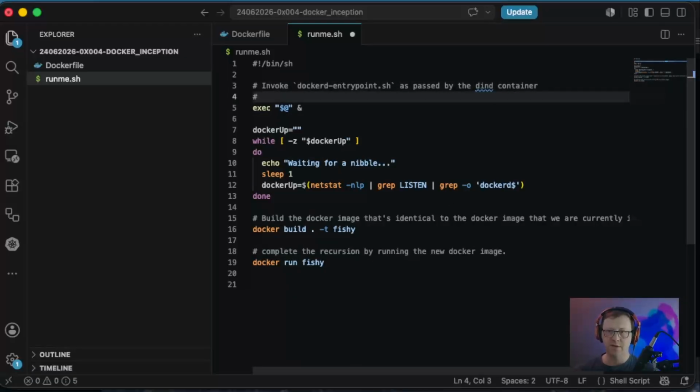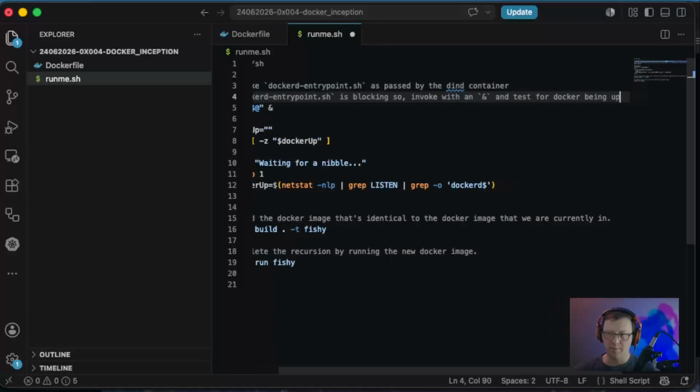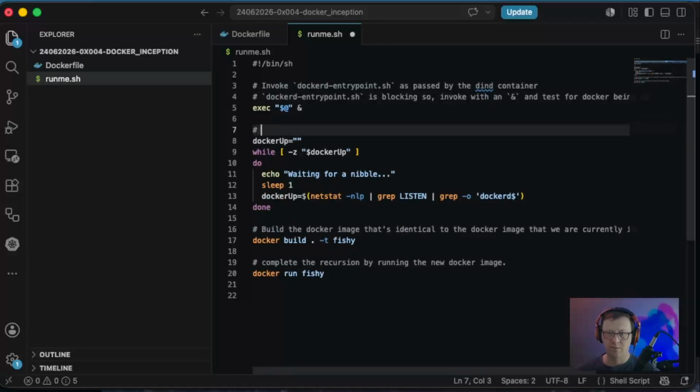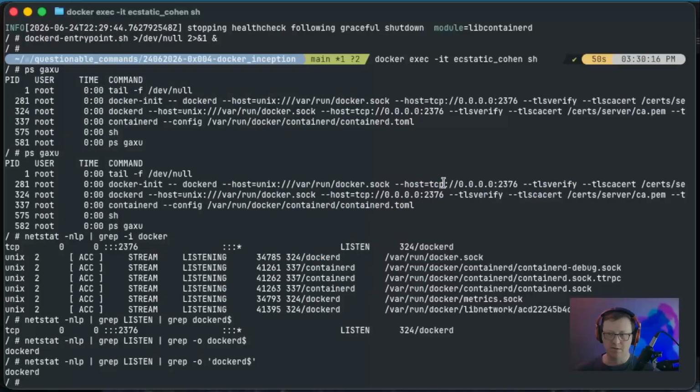Let's also mention that dockerd entry point is blocking, so invoke with an ampersand and test for Docker being up. And here we are waiting for Docker to start. All right, let's give it a shot.